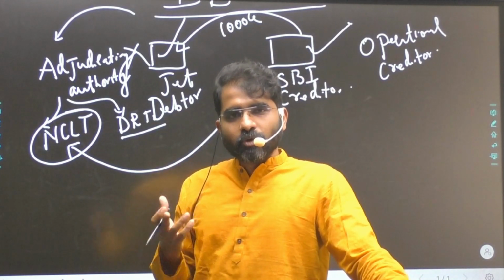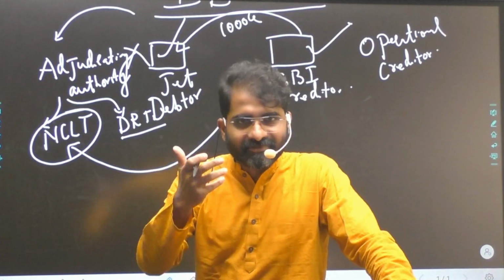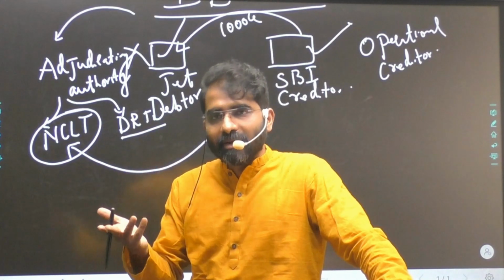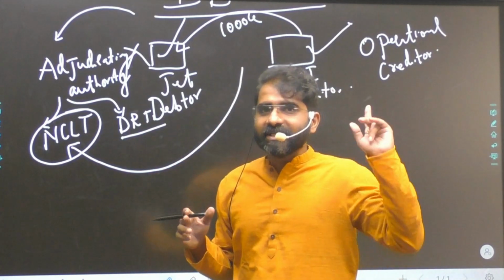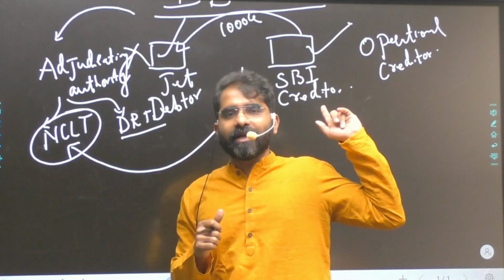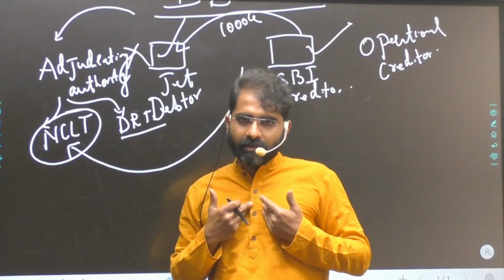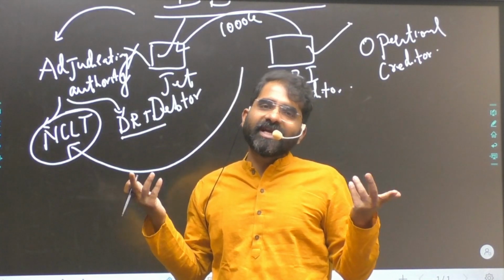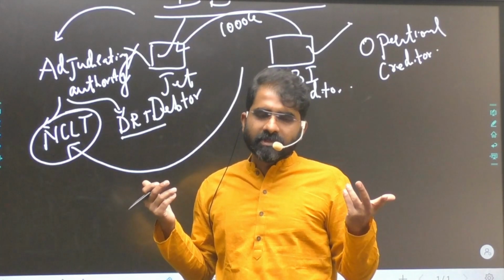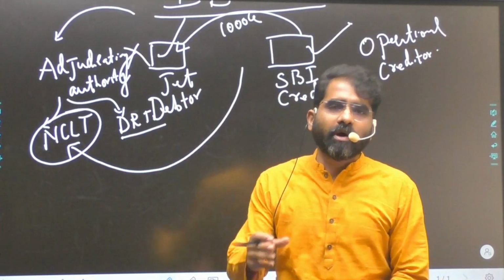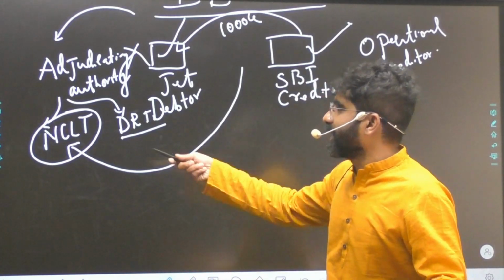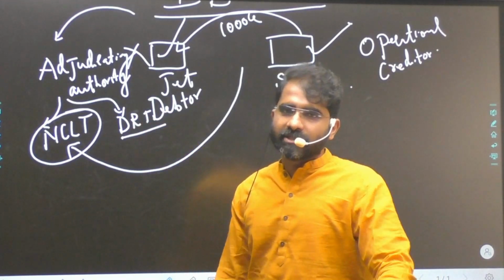Now, what did I do? I have supplied some food. I have rendered some service without taking money. I am an operational creditor. On credit, I have supplied. Now they have to take care of me. Earlier, operational creditors were neglected in the earlier IBC. They were the last to be taken care of after the whole procedure was over. But now the operational creditor also can take up the case and go to the adjudicating authority.